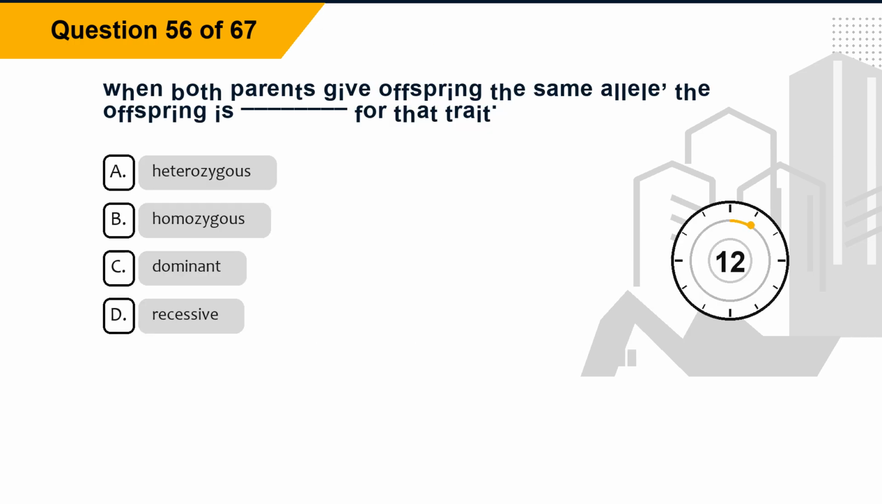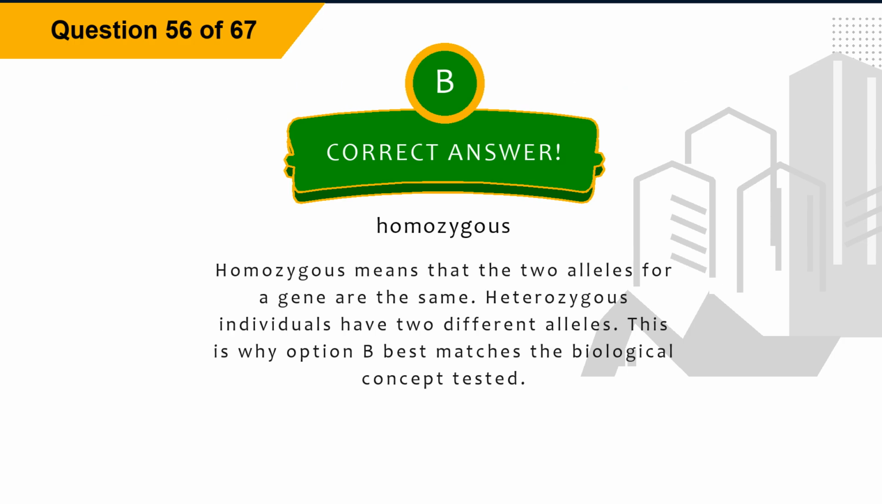Question 56. When both parents give offspring the same allele, the offspring is blank for that trait. Option A, heterozygous. Option B, homozygous. Option C, dominant. Option D, recessive. The correct answer is option B, homozygous. Explanation: Homozygous means that the two alleles for a gene are the same. Heterozygous individuals have two different alleles. This is why option B best matches the biological concept tested.